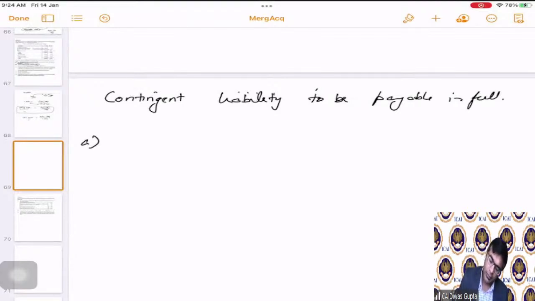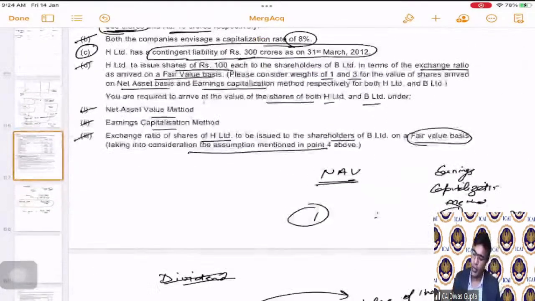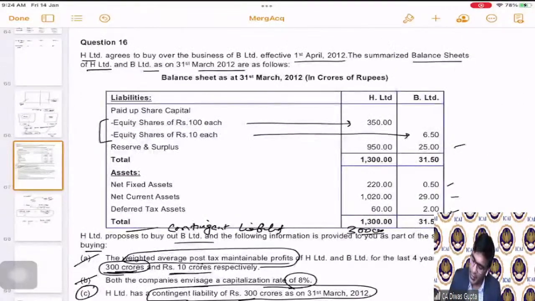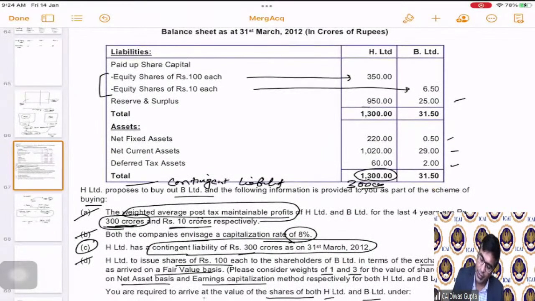Now, there is a net assets value, correct? For H Limited, how much is this? Total assets minus total liabilities. So 1300 minus, yeah, that's all. The liabilities are already adjusted because these are net fixed assets and net current liabilities, correct?